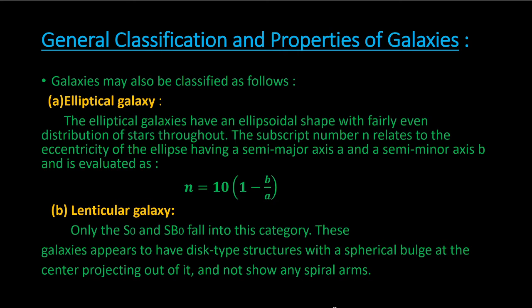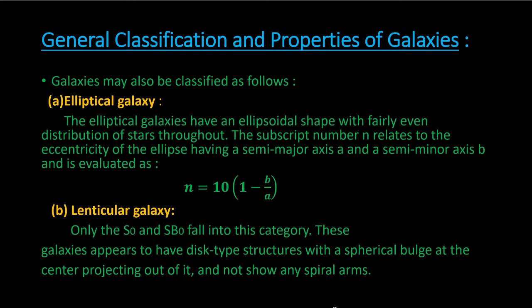The number is evaluated by the given formula, that is n equals 10 multiplied by (1 minus b/a). You can see for a circle or a sphere, b will be equal to a, so it becomes 1 minus 1, and n will be 0. So for elliptical galaxy E0, it appears as a circle.